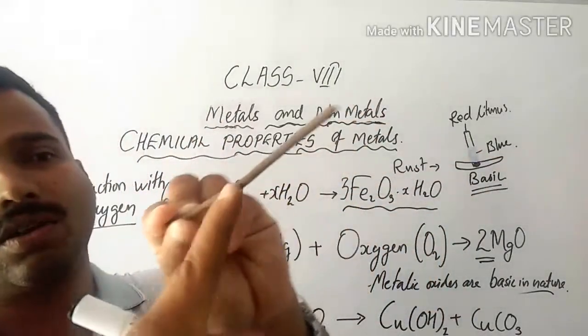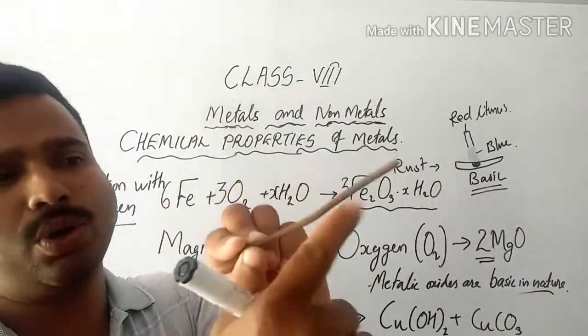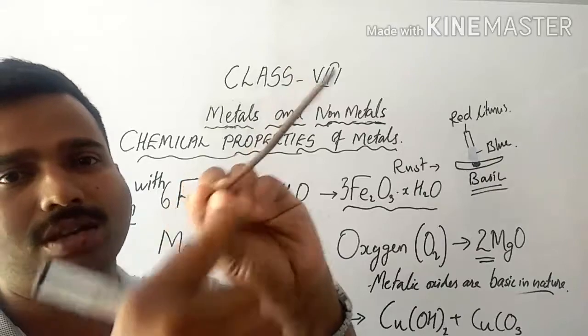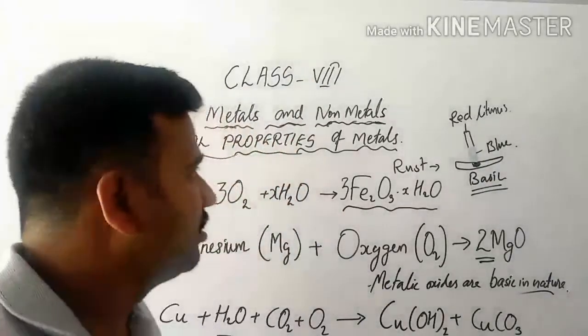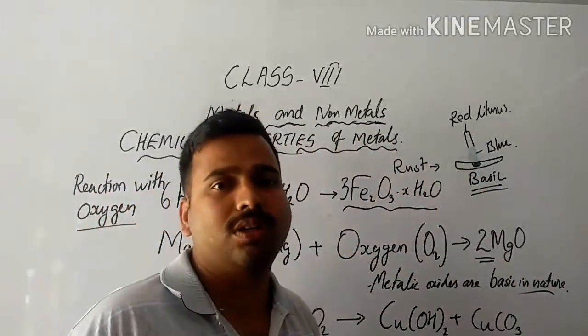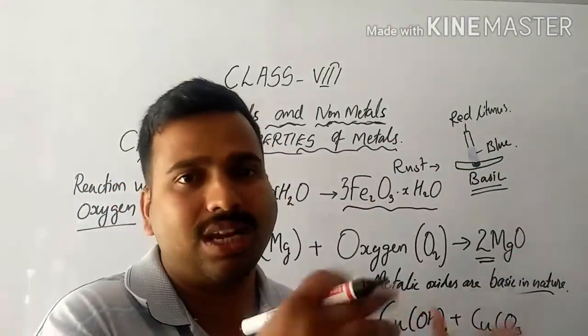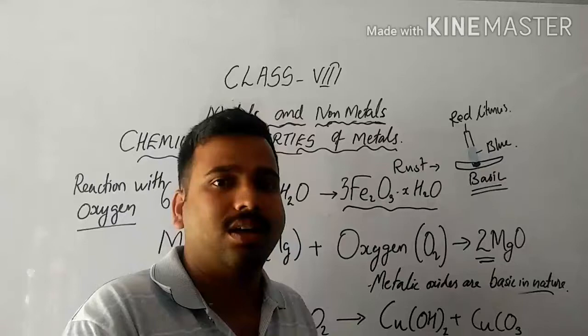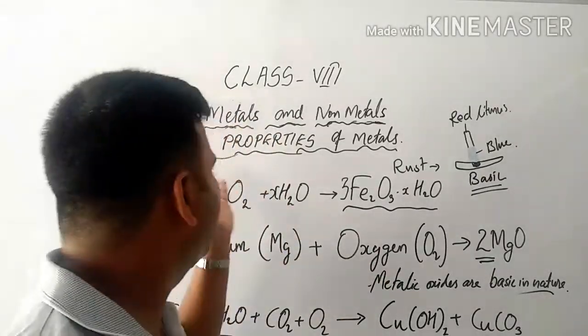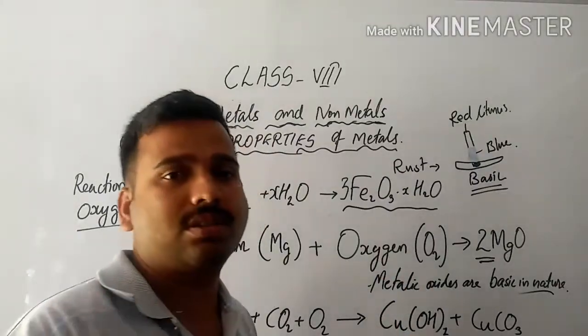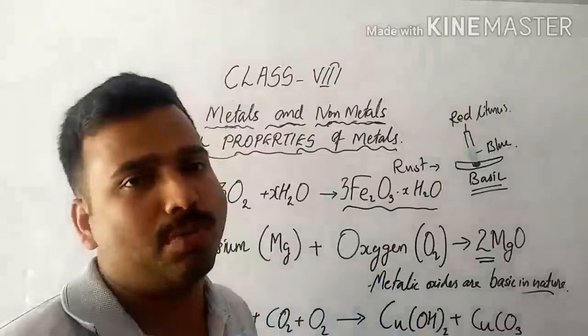Its surface will get coated with some brownish color substance. So that is known as rust. So the first physical property. So we discussed the physical properties only, which means those that do not affect the nature of that particular material. But here in this lesson, we are going to discuss the chemical properties.